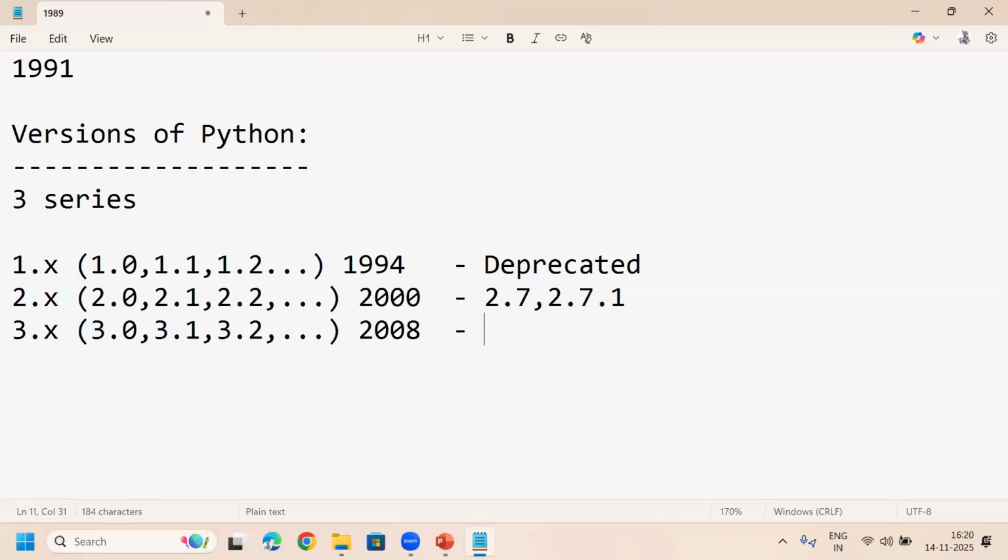But it is better to download and install from 3.8 and above. I have given the greater than 3.8 sign. We have versions 3.8, 3.9, 3.10, 3.11, like that. I will tell you where we can find all these and how to look at everything. I am going to provide the information to you.